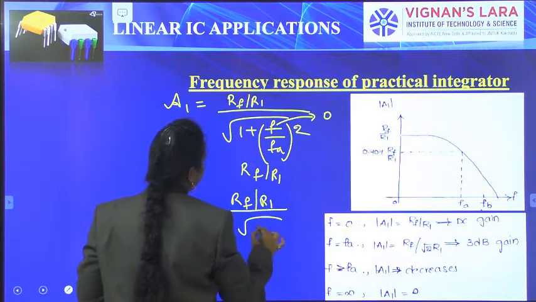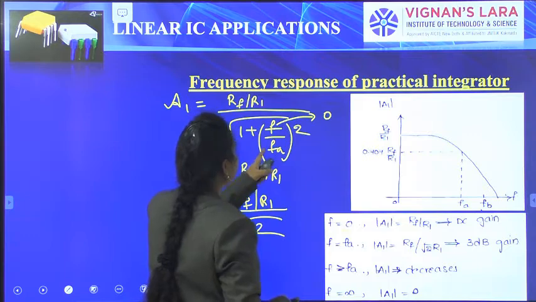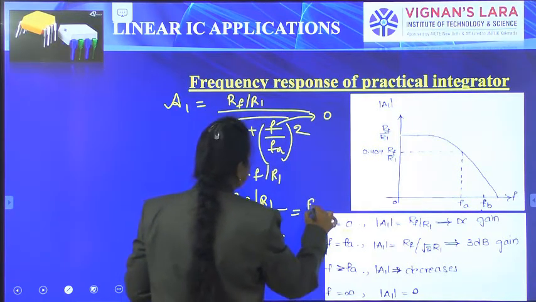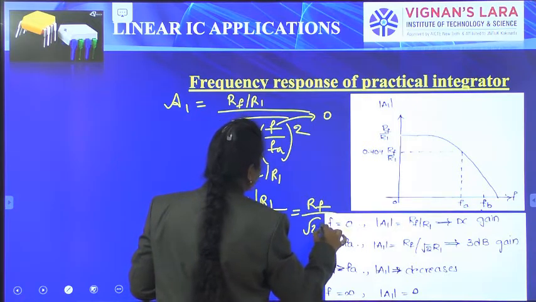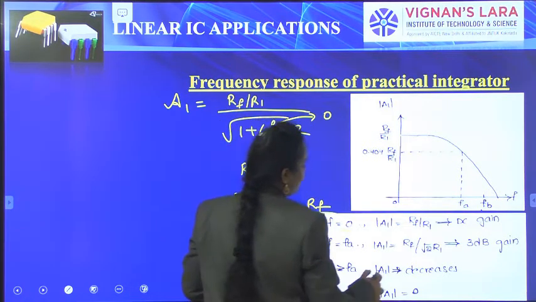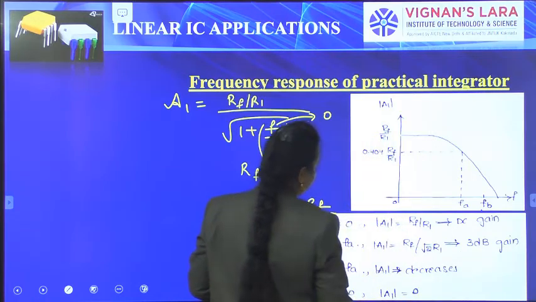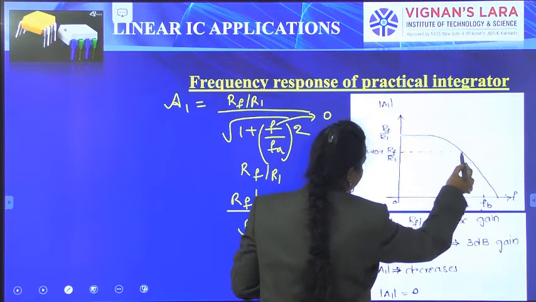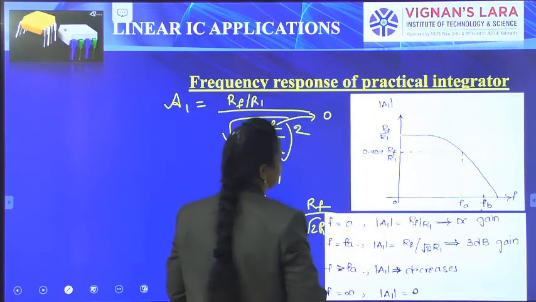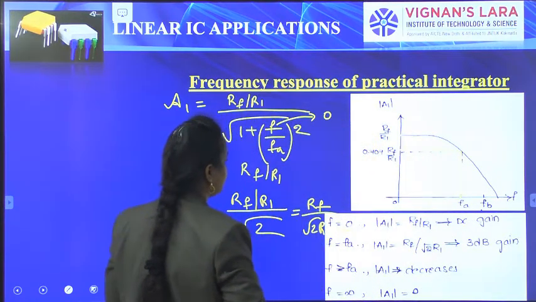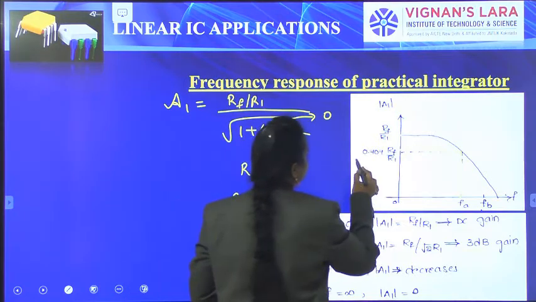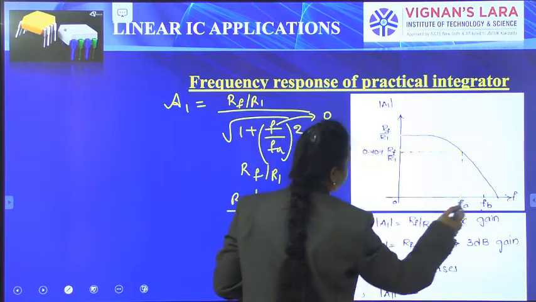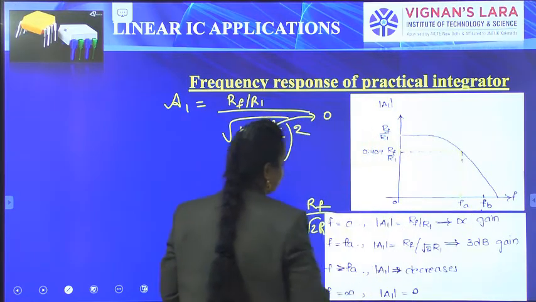Then we get RF by R1 divided by square root of 2. Why? Because 1 plus 1 gives 2, so square root of 2. So we represent it as RF by square root of 2 into R1. So the output will be at 3 dB. If f is equal to FA, then we get 0.707 RF by R1. The gain is 0.707 RF by R1, so at f equals FA the gain will be at 3 dB.